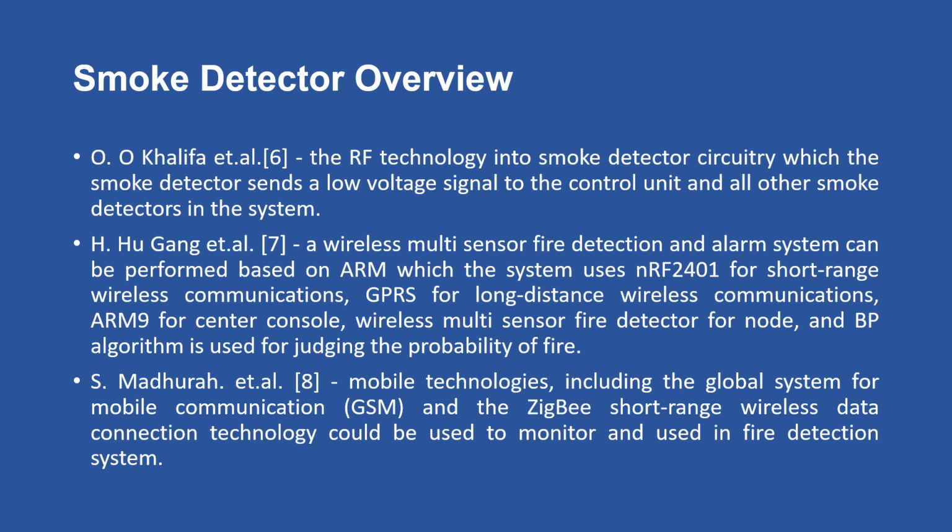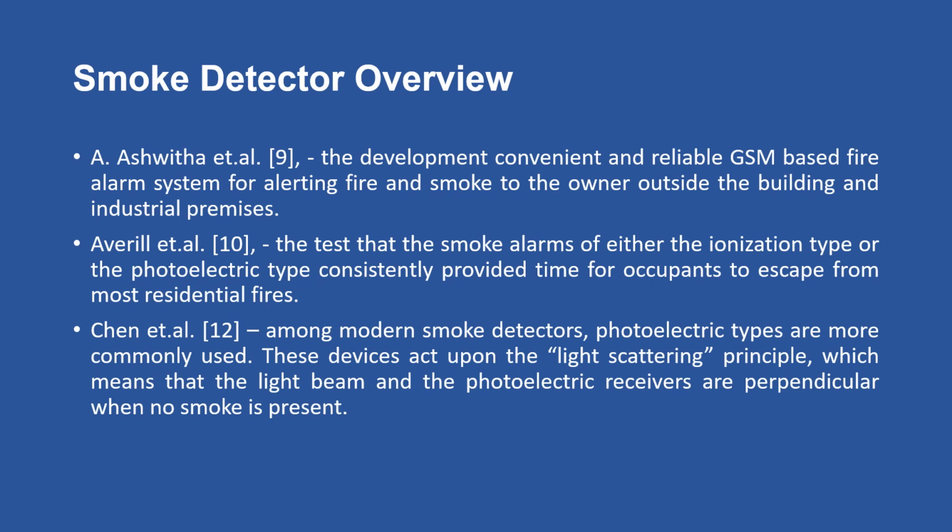Then the third work by S. Madhura highlights that mobile technologies, including the Global System for Mobile Communication, GSM, and ZigBee short-range wireless data connection technology, could be used to monitor and be used in the fire detection system. On the other hand, the work by A. Ashita et al. said that they developed a convenient and reliable GSM-based fire alarm system for alerting fire and smoke to the owner outside the building and industry premises.